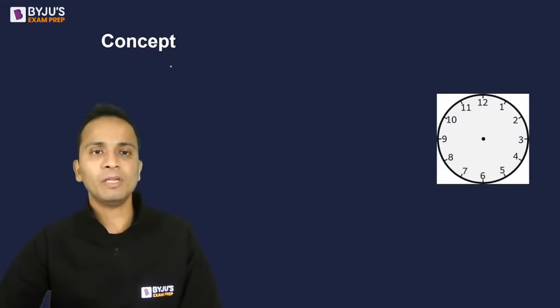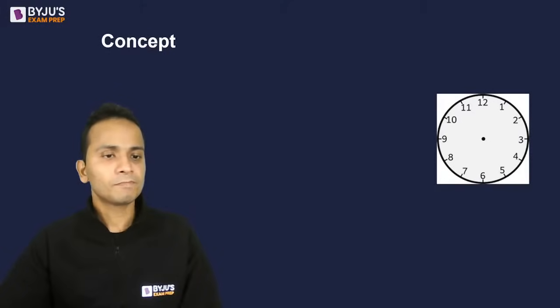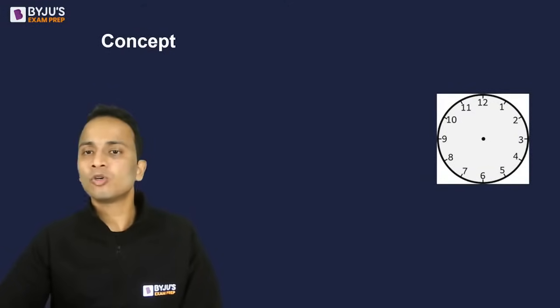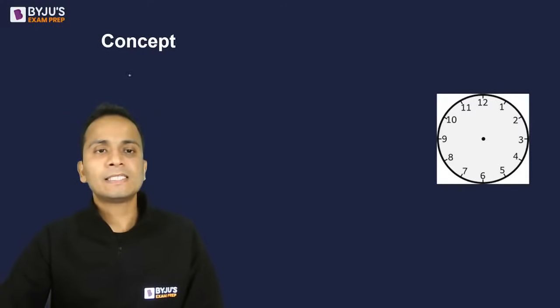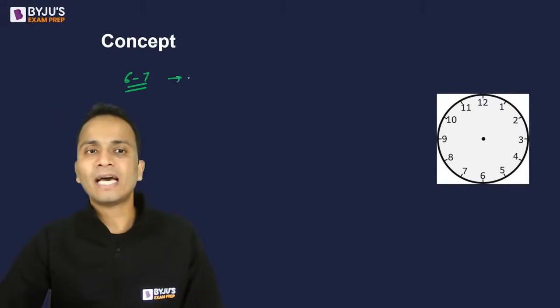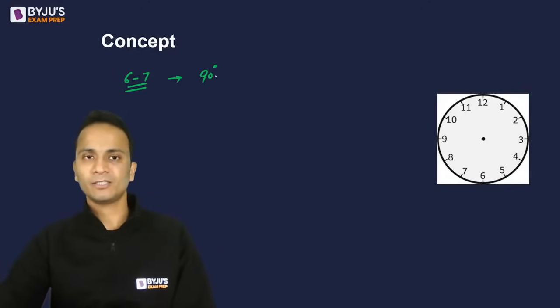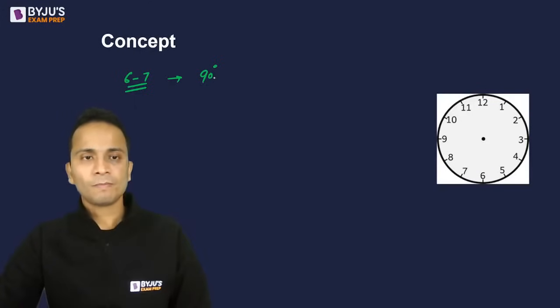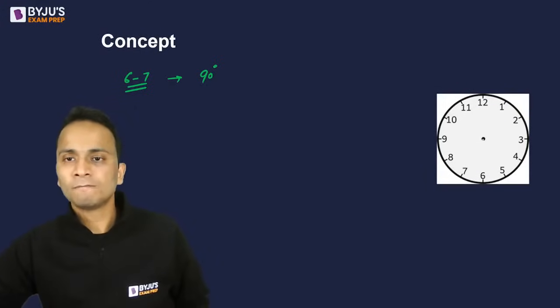So for example, question says that between 6 and 7 o'clock, at what time the angle between the hands will be 90 degrees. Okay, now between 6 and 7 o'clock our hour hand will be somewhere here.